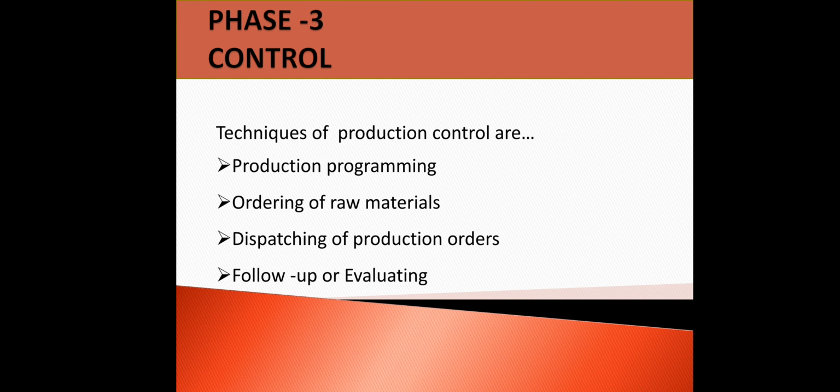Then there is control. Controlling means trying to keep a minimum or no gap between the standard and actual performance. So when your performance matches the standards, then we can say it is under control. In control, there are so many techniques which are used by the organization to control the production. These functions may be the production programming, ordering of raw materials, then dispatching of production orders, and follow-up or evaluating. All these functions of dispatching and follow-up or evaluating come under the control stage.